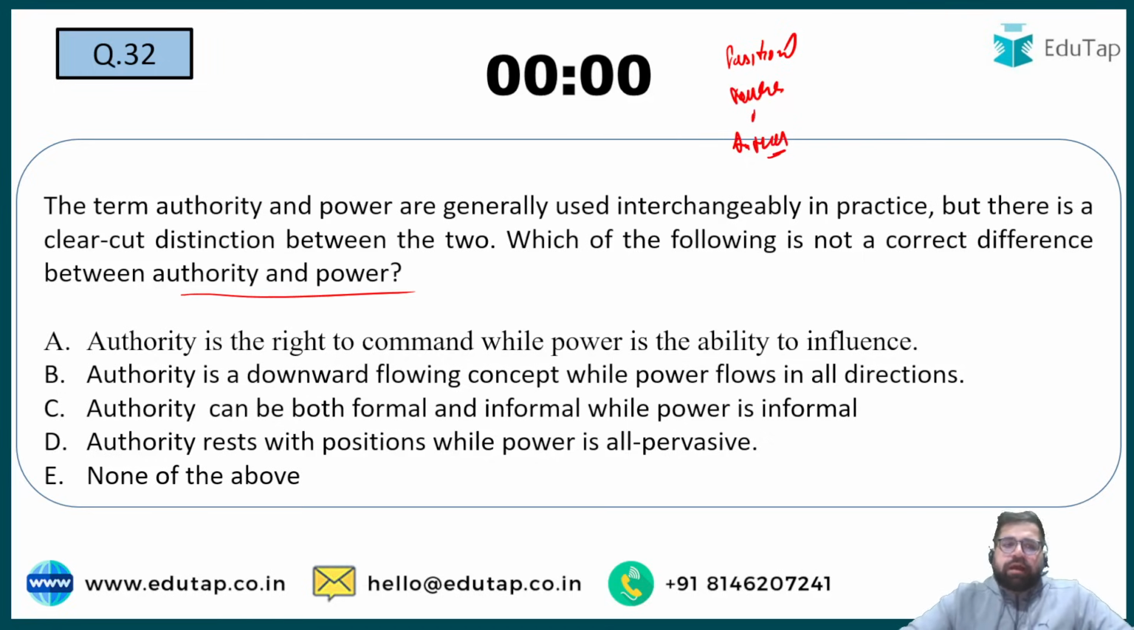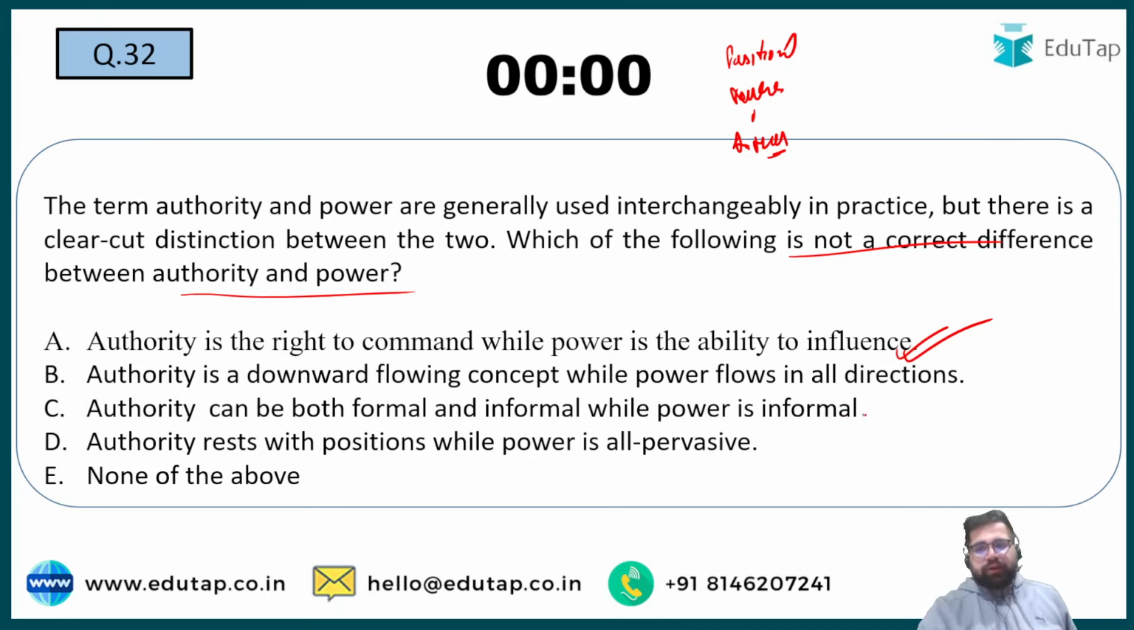So read. Authority is the right to command while power is the ability to influence. Absolutely correct. Which of the following is not correct? You have to identify the incorrect one. Right? Authority is a downward flowing concept but power flows in all directions. Okay. Authority can be both formal and informal while power is informal.